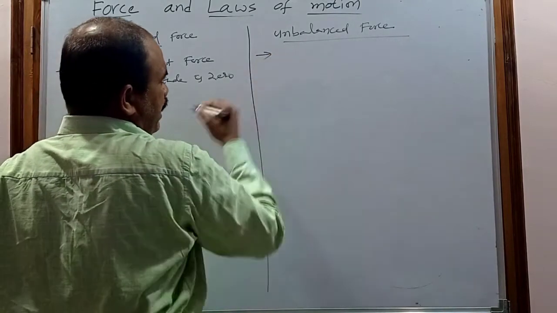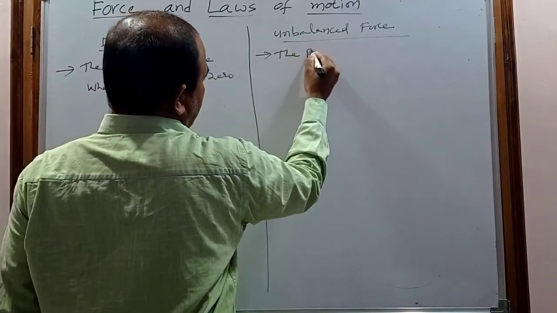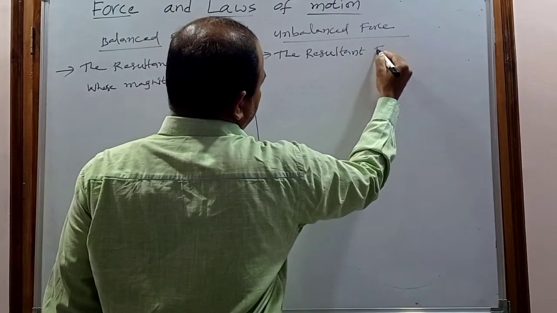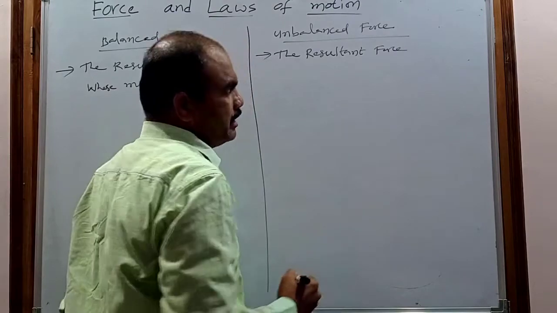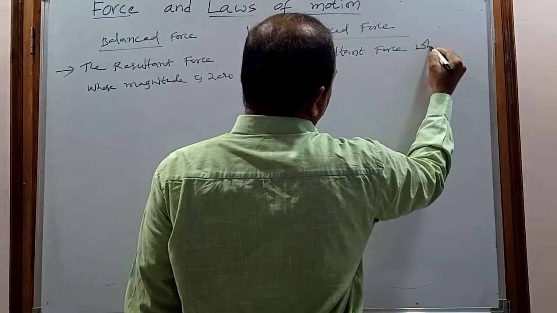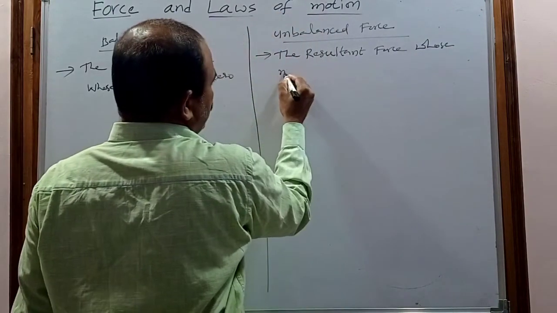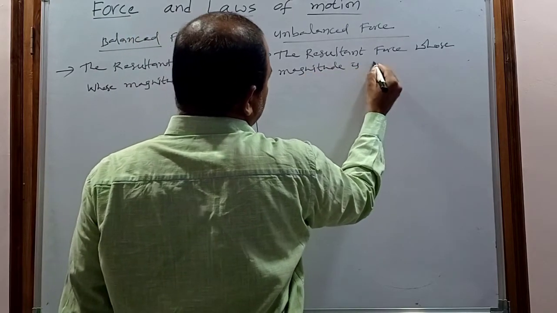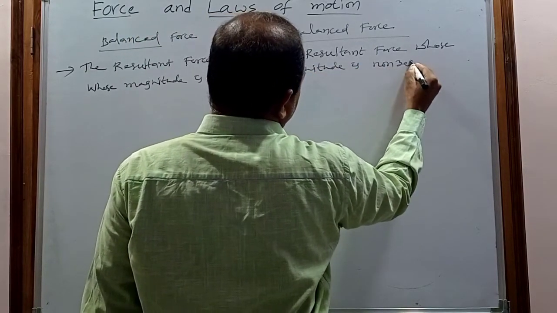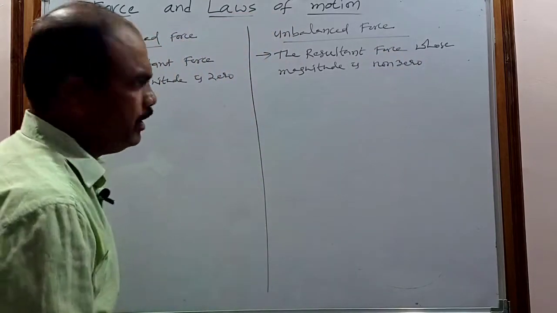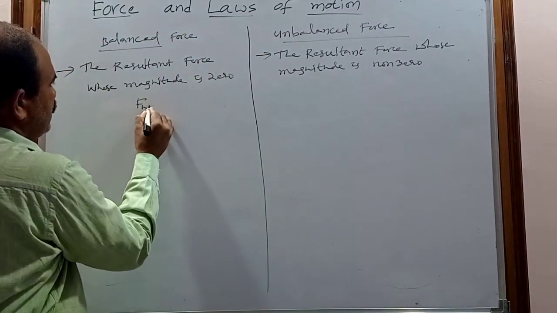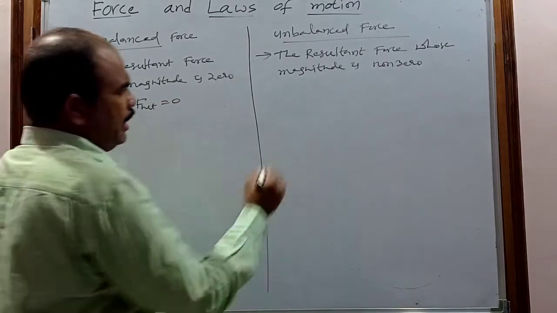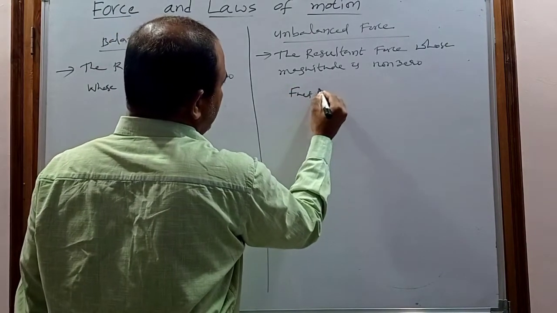The unbalanced force is the resultant force whose magnitude is non-zero. Here the net force, or the resultant force, is equal to 0. Here the net force is not equal to 0.